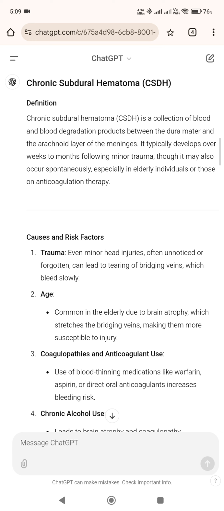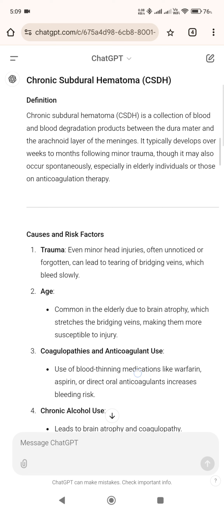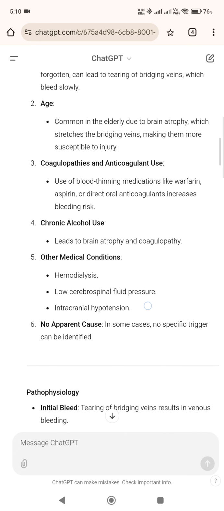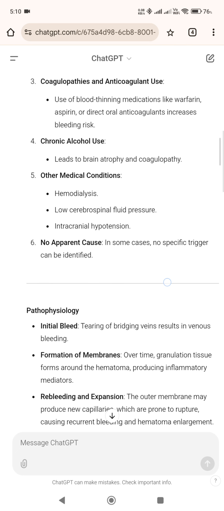Causes and risk factors. 1. Trauma. Even minor head injuries, often unnoticed or forgotten, can lead to tearing of bridging veins, which bleed slowly. 2. Age. Common in the elderly due to brain atrophy, which stretches the bridging veins, making them more susceptible to injury. 3. Coagulopathies and anticoagulant use. Use of blood-thinning medications like warfarin, aspirin, or direct oral anticoagulants increases bleeding risk.